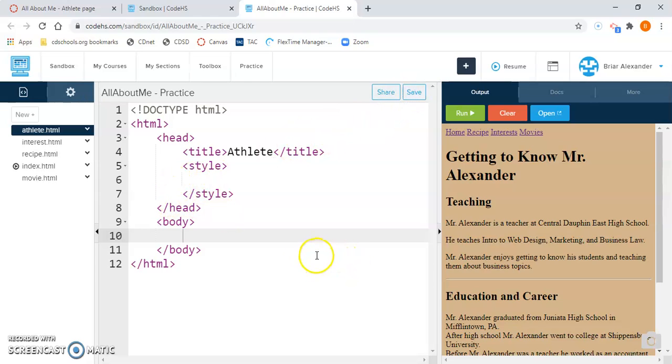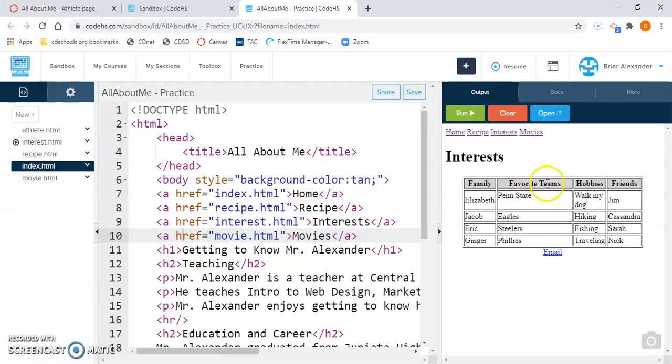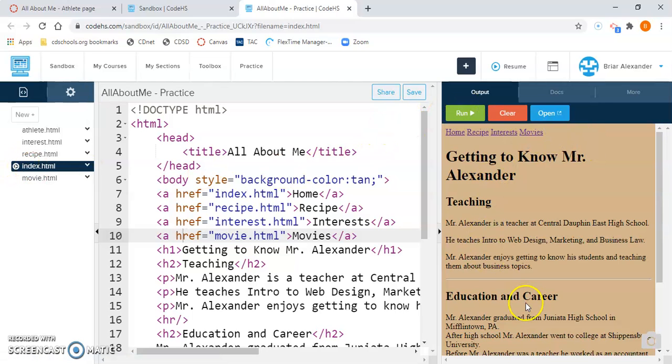Now the next thing that we need to do is come over here to the left-hand side of our screen and select index. Our index is our home page because you see this little icon over here, the circle with the triangle inside of it. That means that this is set as your home page. So every time we run our test area over here, it'll automatically go to our home page. If your home page is not set to the index page, maybe you have your home page set to interest for whatever reason, when I hit run, there it shows me my interest page. That's not where I want it to be. You need to click to the left of the I in index to set it as the home page. So now when I run, it takes me to the home page.